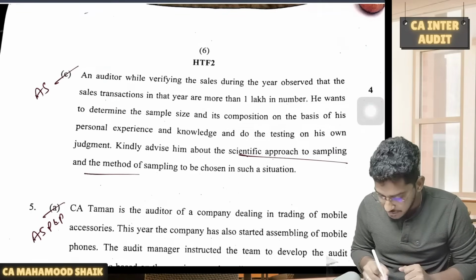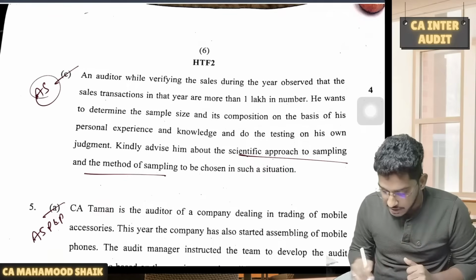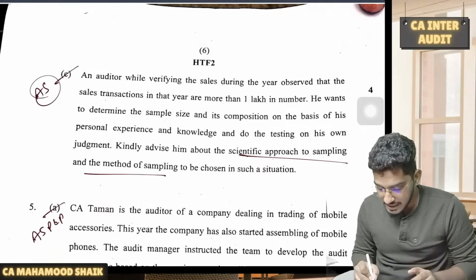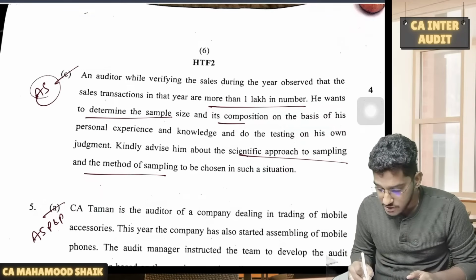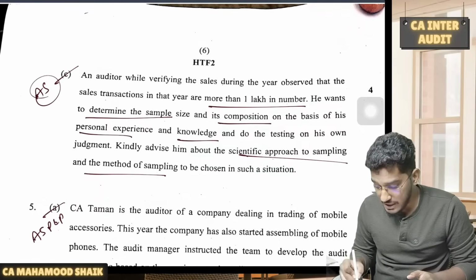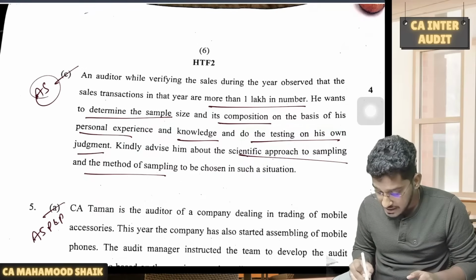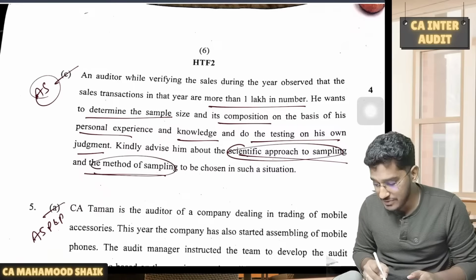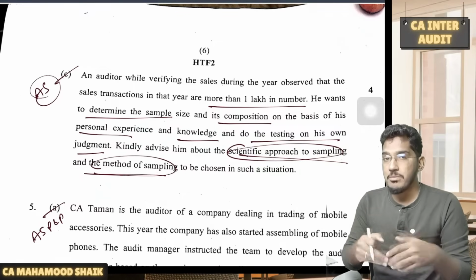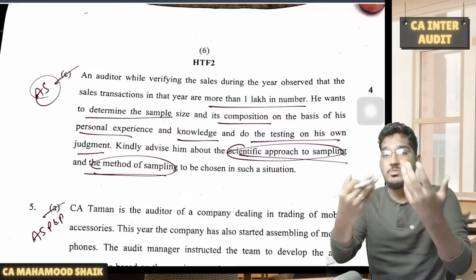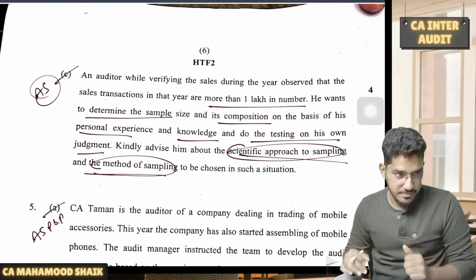Scientific approach to sampling and the method of sampling to be chosen. So this is for a question from audit sampling. An auditor is verifying the sales during the year and observes that sales transactions in that year are not more than 1 lakh in number. He wants to determine sample size and its composition on the basis of his personal experience and knowledge and do the testing on his own judgment, non-statistical sampling. Kindly advise him about the scientific approach to the sampling and the method of sampling to be chosen. So the auditor wants to go for non-statistical sampling, but you are required to advise him what is more scientific method. So statistical sampling related discussion, you are required to write it here.